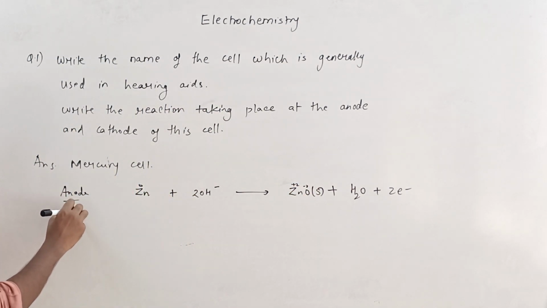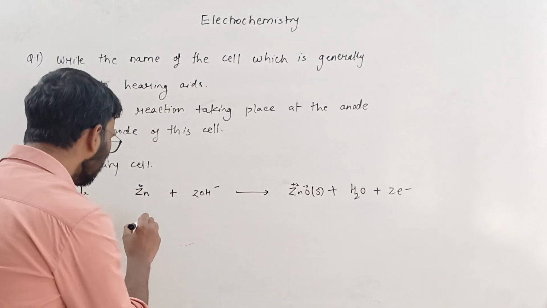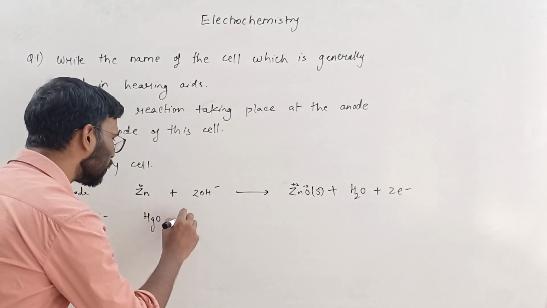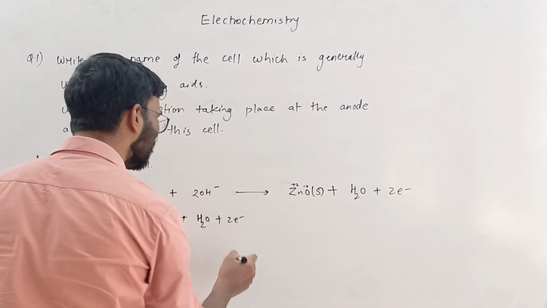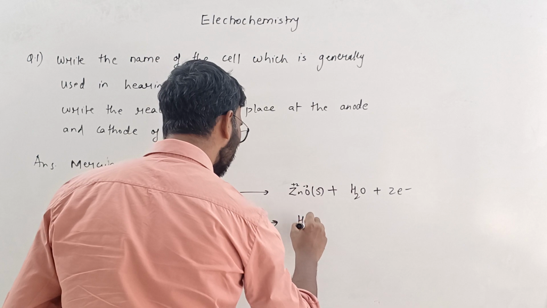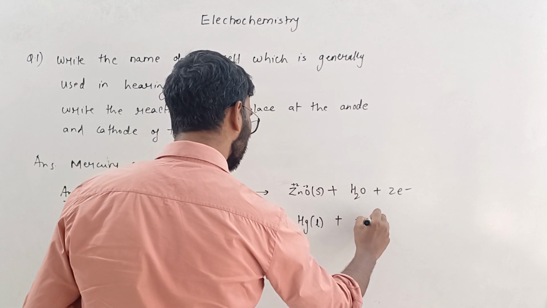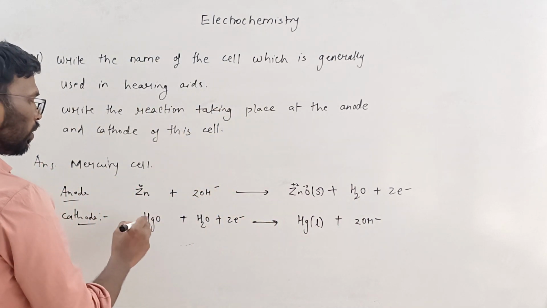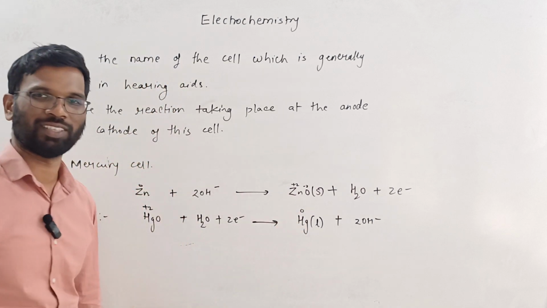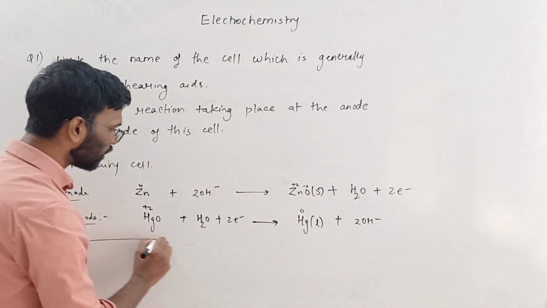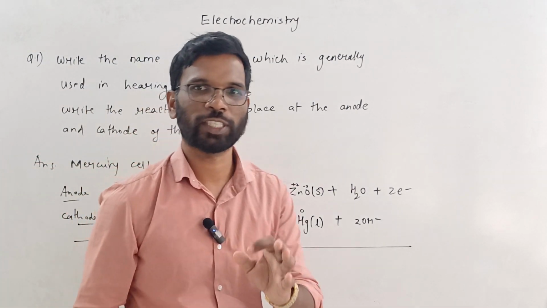The reaction taking place at the cathode is this: mercury oxide accepts 2 electrons and gets converted to liquid mercury. Here mercury is in the +2 oxidation state, changing to the 0 oxidation state, right? So the overall reaction is the simplest thing to do if you know the half cell reactions.